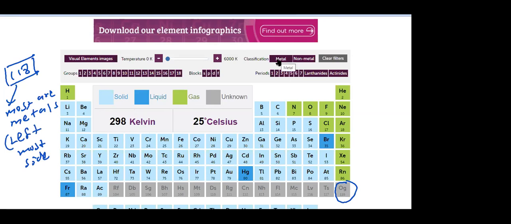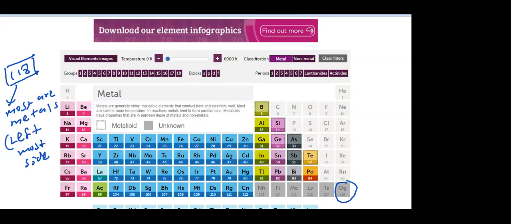I will click on this classification, metal. Now can you see the screen clearly, right? Metals. So the majority of them are metals. Okay, I'll click on non-metals. Okay, are you writing now? Did you write? First write metals are found on the leftmost side. On the rightmost side, now it's not highlighted. Now I'll click on non-metals.